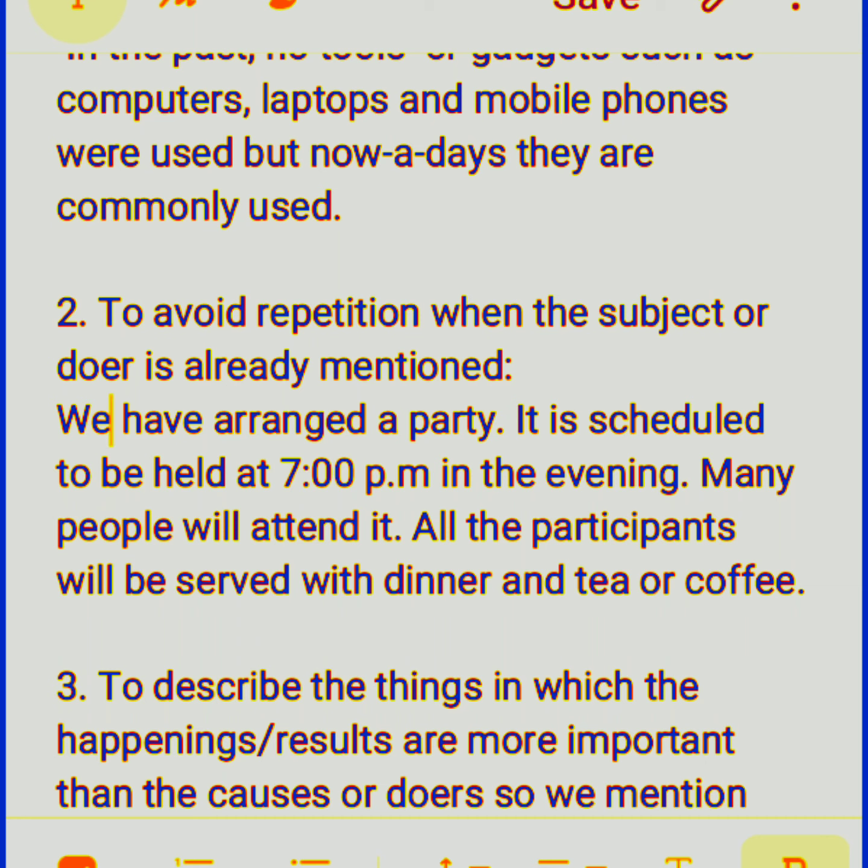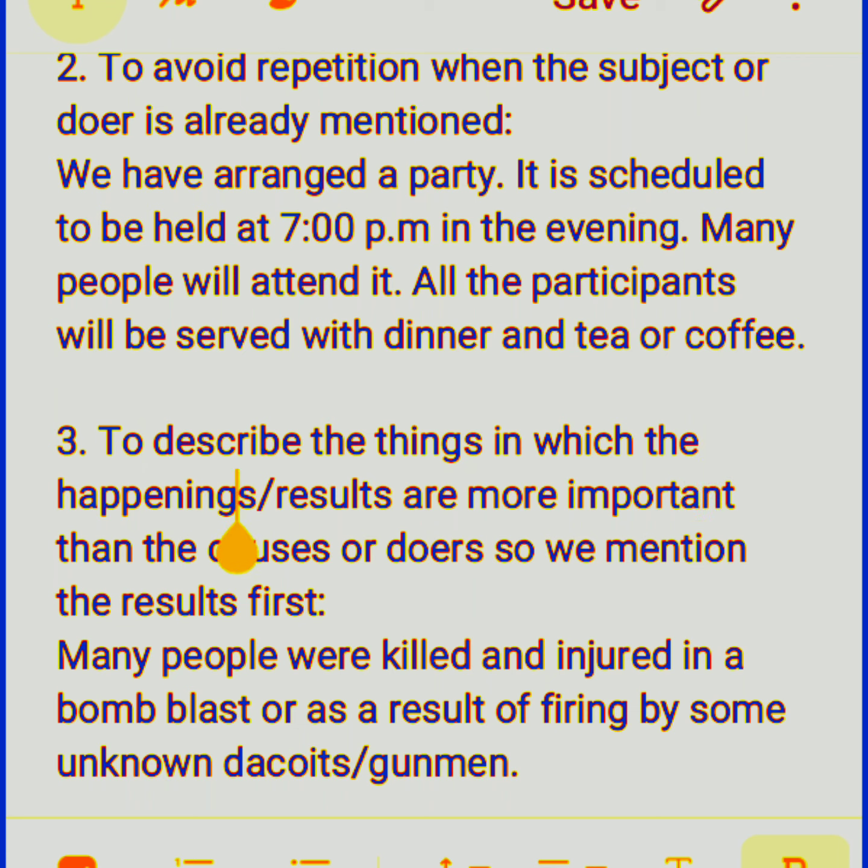See here at number 3, look at this. To describe the things in which the happenings, results are more important than the causes or doers. So when actions, the happenings, the occurrences are more important, we don't use subjects or doers. So we mention the results first.